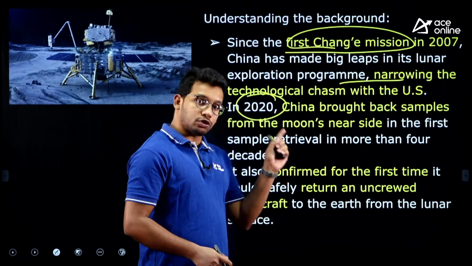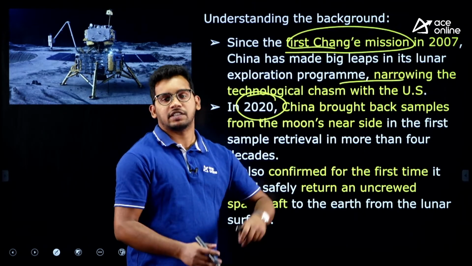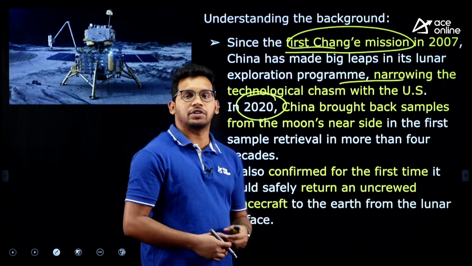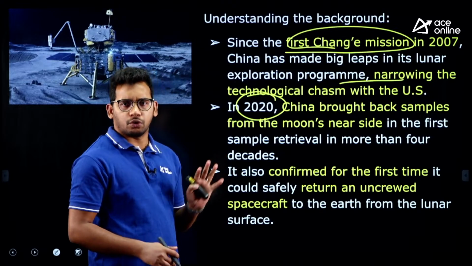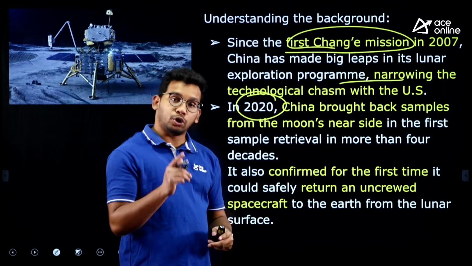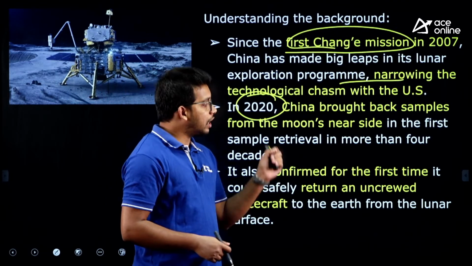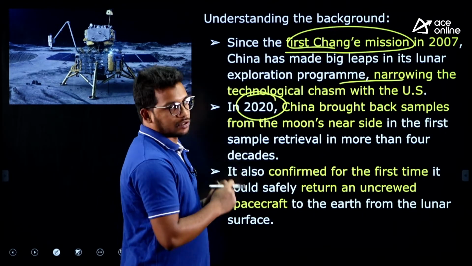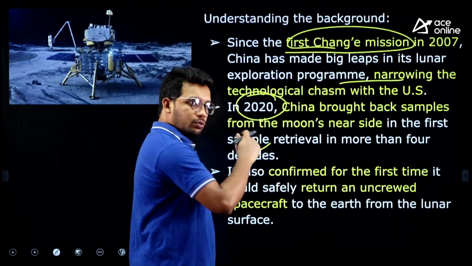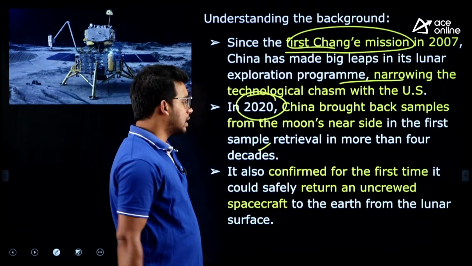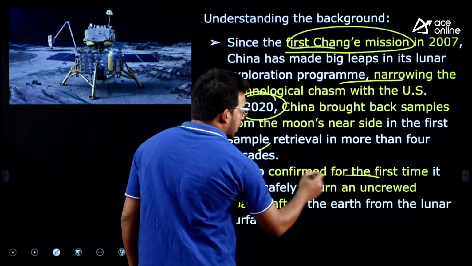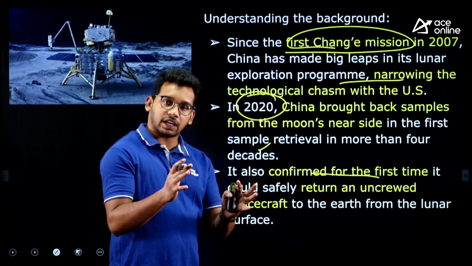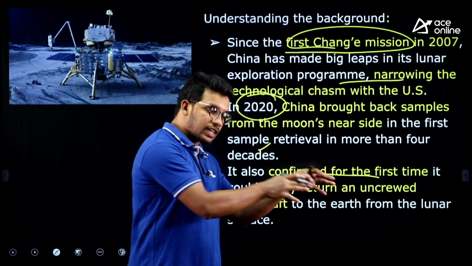USA is also planning to go to the far side and send humans to the moon, including the first woman mission to the moon. There are a lot of missions going on, and China was able to compete with USA and even outpaced it in certain space missions. So, China is trying to do much more than what USA has done, and a few years back they even collected samples and the satellite came back.